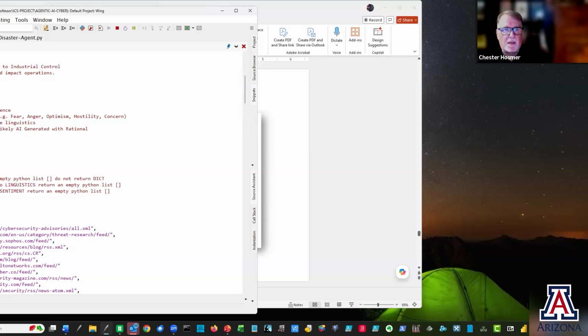Again, setting ignore, monitor, or escalate depending upon the article, and then identifying sentiment, the linguistics of the article, whether it was AI generated, we want the author profile, the named entity recognition, and then we want to basically return all of these things.